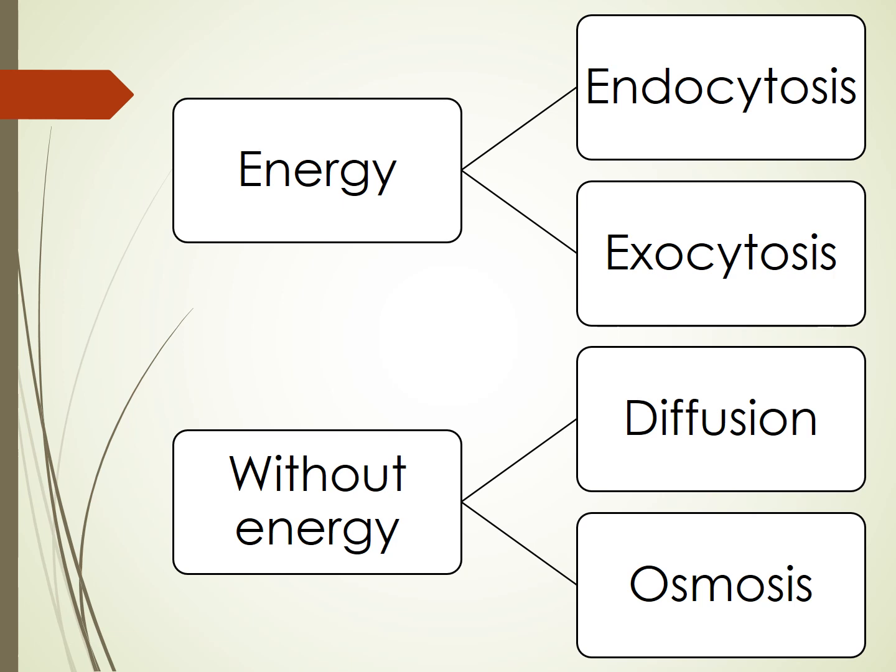We'll repeat this again. If the entry of substances through the plasma membrane is using energy, then the method will be of two types, endocytosis and exocytosis. And if it is not using energy, then it is going to be either diffusion or osmosis. So first we will look at endocytosis. Now, the word endo means inside and the word exo means outside. Okay, so we look at endocytosis.